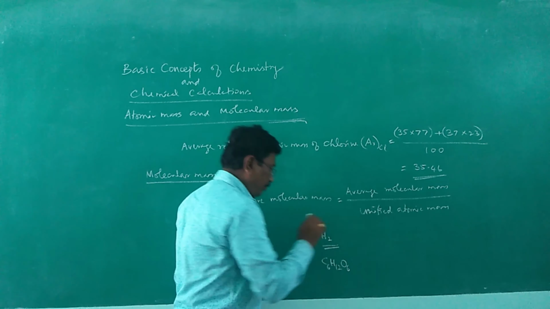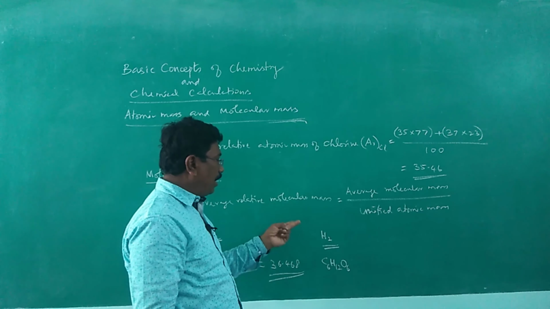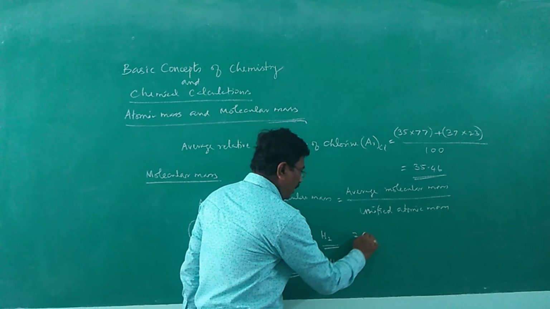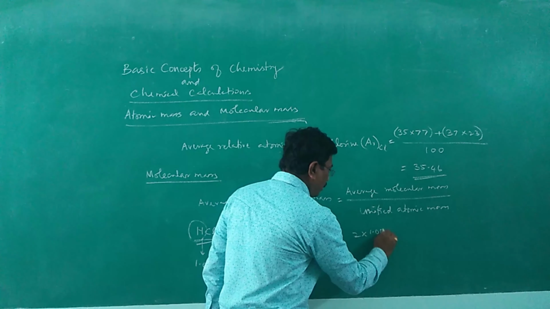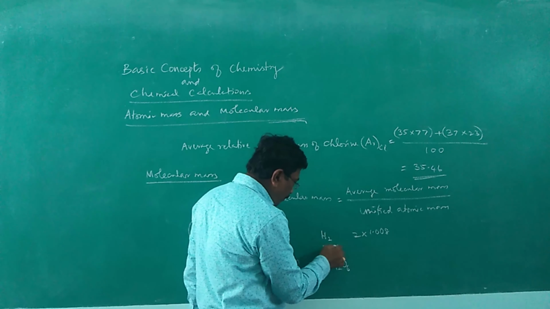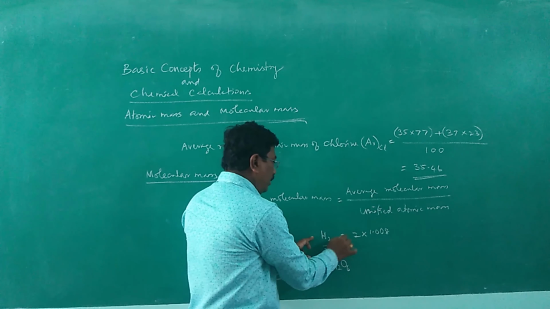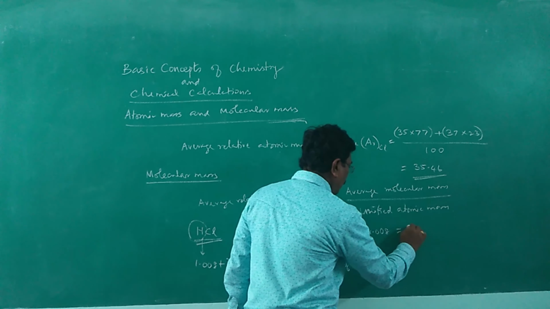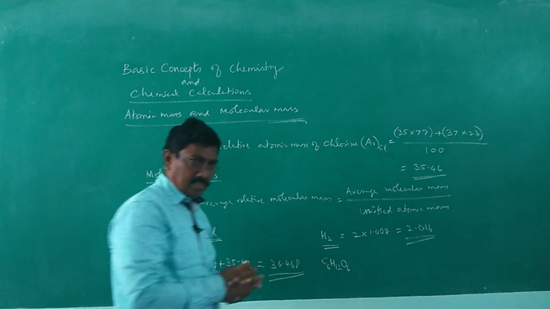Hydrogen is a molecule made of two atoms of the same element. The relative atomic mass of hydrogen is 1.008, and therefore the relative molecular mass of hydrogen is 2 into 1.008, which is equal to 2.016.